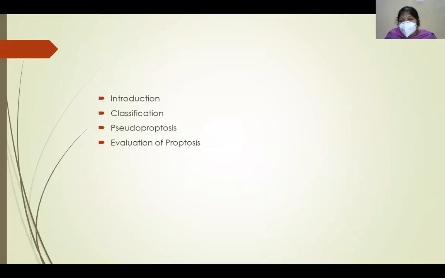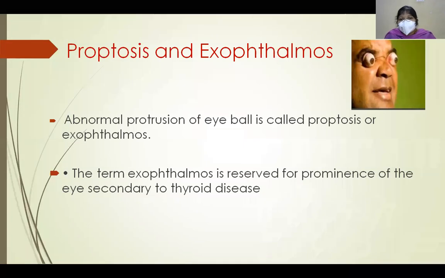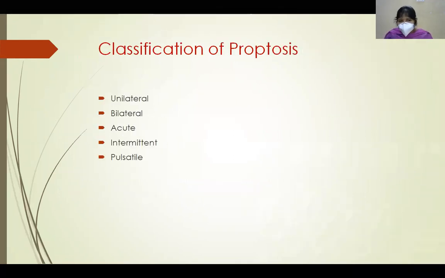We will deal with proptosis under the following headings. What is proptosis? How do you classify proptosis? What is pseudoproptosis and how do you evaluate a case of proptosis? So what do you mean by proptosis? It is abnormal protrusion of the eyeball. It is called proptosis or exophthalmos. Though the term exophthalmos is synonymous with proptosis, it is reserved for prominence of the eye secondary to thyroid disease.